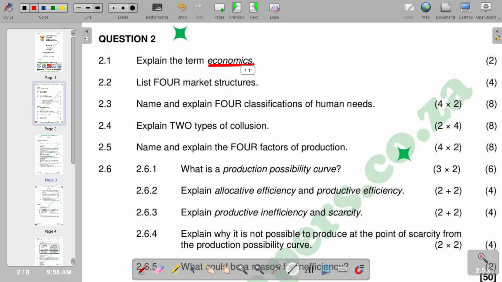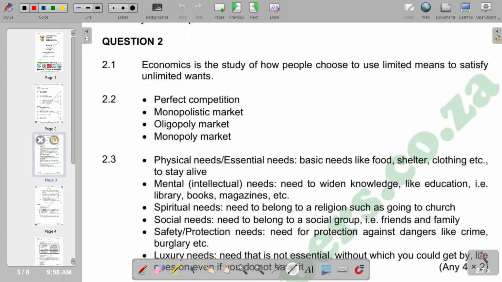You'd see that economics focuses heavily on the four factors of production, which are land, labor, capital, and enterprise. Within that context, we also have a brief description in our answer section, whereby we are saying economics is the study of how people choose to use limited means to satisfy unlimited wants. So that's the scenario that we have under economics.